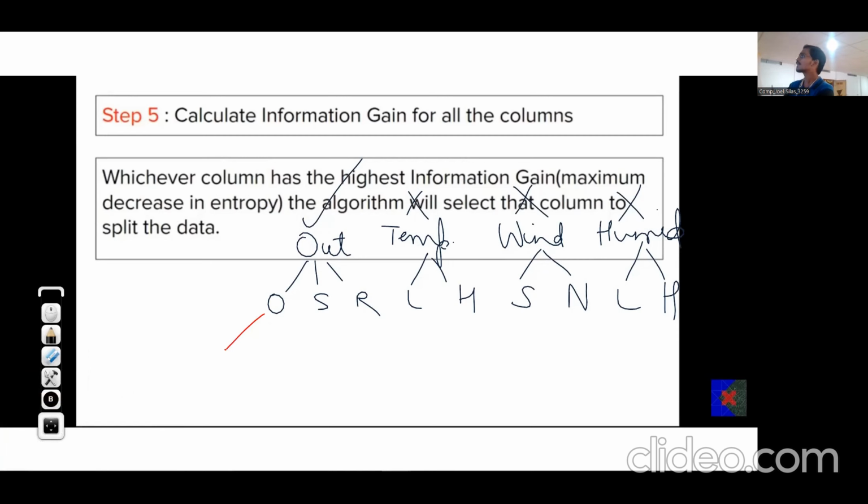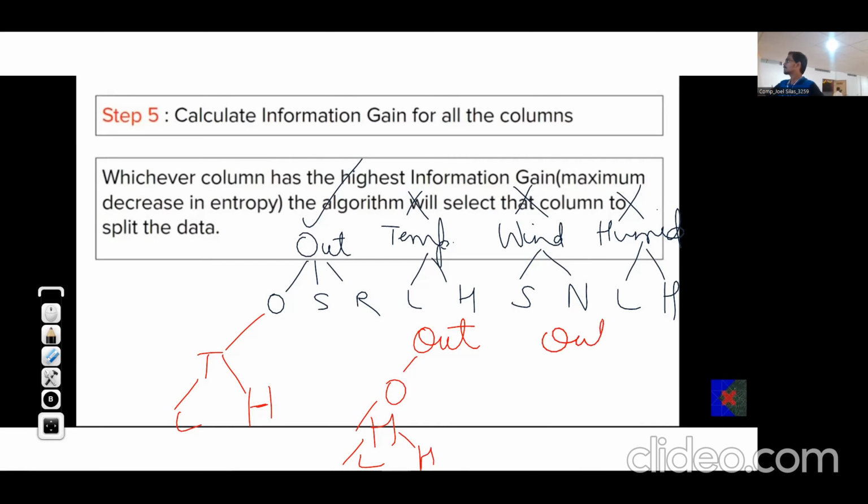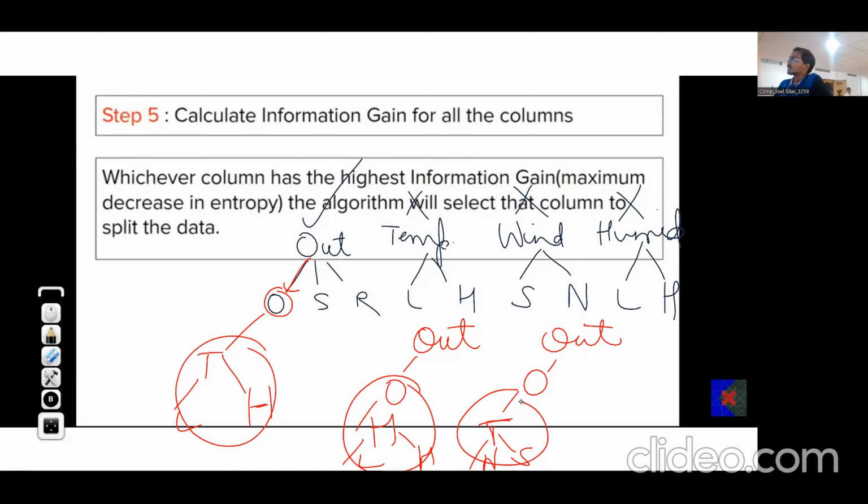For outlook, what are the possible remaining candidates or features? Temperature. We'll check temperature, whose possible values are low and high. Another possible candidate is humidity, which may be low and high. Or for outlook overcast, we have temperature, normal, strong, whatever. Then we'll consider which is best for this overcast, which is the best further split. We will select it. So suppose this is better, then we will finalize this.